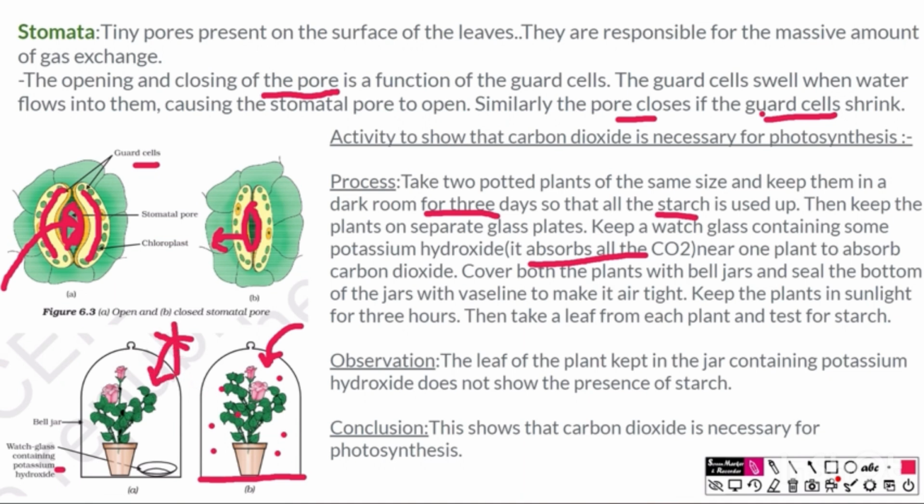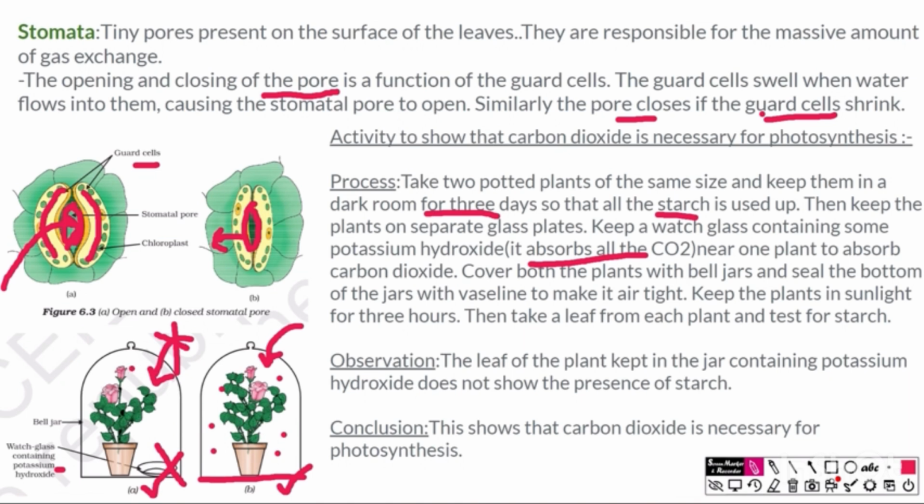So now what happens? After some hours we again check the leaf and test it for starch by using iodine solution. We see that in this plant we see a blue black coloration, but in the leaves of this plant there is no blue black coloration. Why? This means that this plant, which has potassium hydroxide, is not producing any starch, which means there is no photosynthesis occurring over here, whereas in the other plant it is able to produce starch.